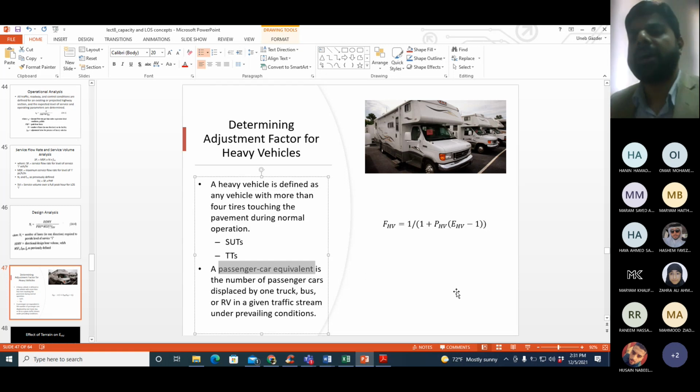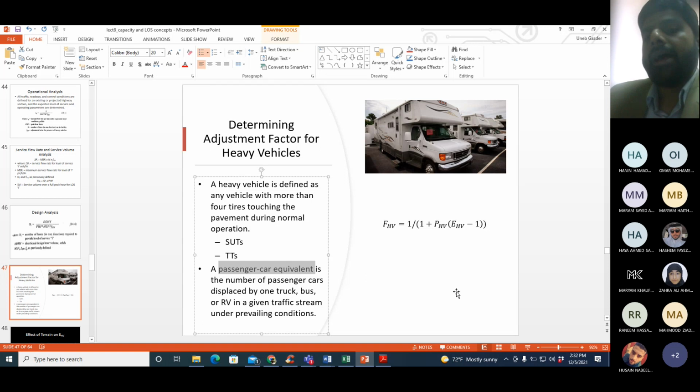Heavy vehicles take up more space on the road and they are slower. So EHV is the effect of one heavy vehicle compared to a passenger car.